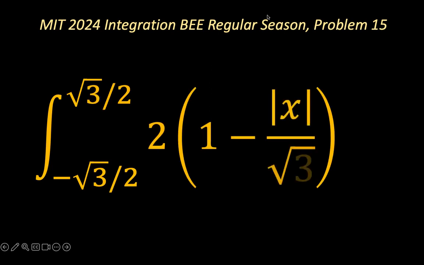Today's problem is problem number 15 from the MI 2024 Integration B regular season, which is the definite integral from x equals negative square root of 3 over 2 to positive square root of 3 over 2 of 2 times the bracket 1 minus the absolute value of x over root 3. Very interesting problem, but also very simple. We're going to show you two different ways of trying to approach this problem.